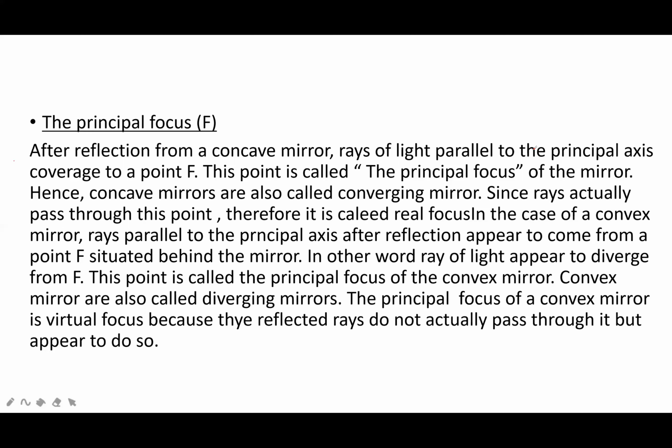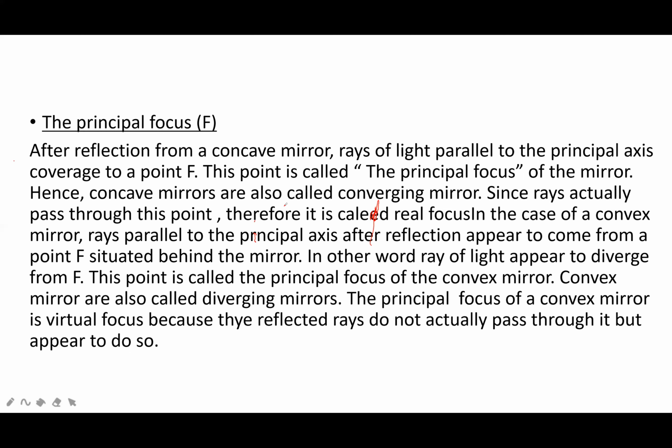Therefore, it is called real focus point. In the case of a convex mirror, rays parallel to the principal axis after reflection appear to come from a point situated behind the mirror. In other words, rays of light appear to diverge from F. This point is called the principal focus of the convex mirror. Convex mirrors are also called diverging mirrors.